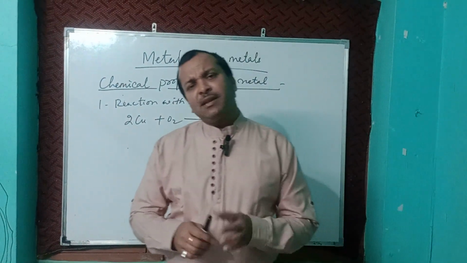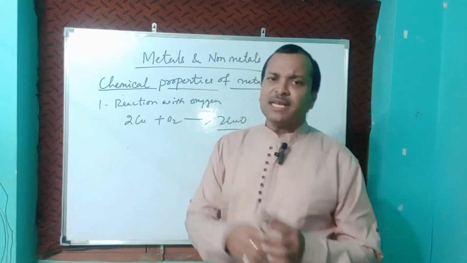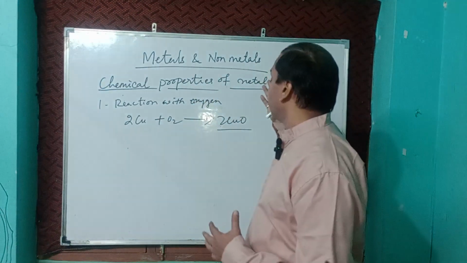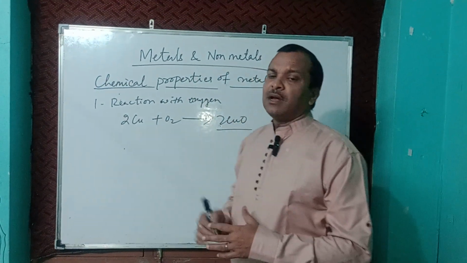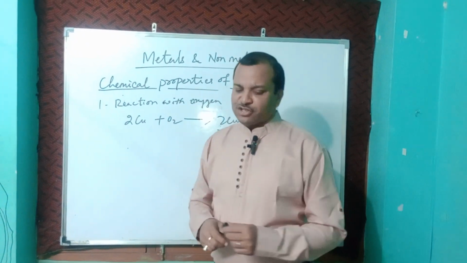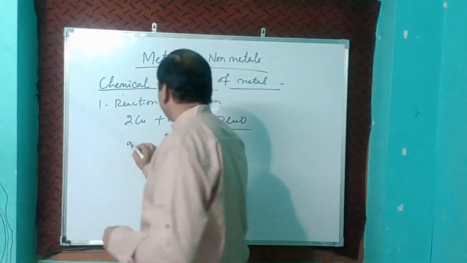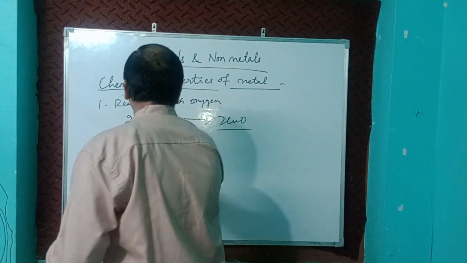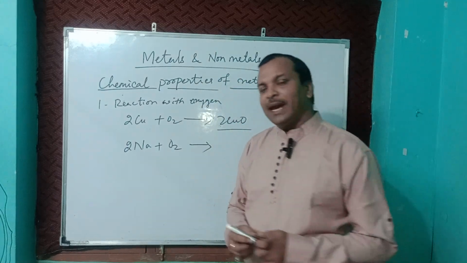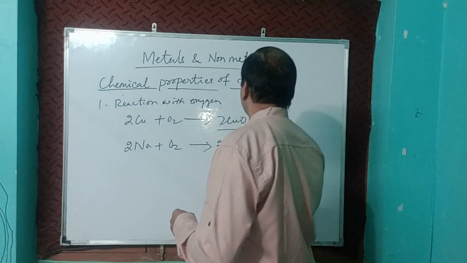When metals form oxides, some metal oxides are acidic in nature, and some oxides are basic in nature. For example, 2Na plus O2 gives 2Na2O.